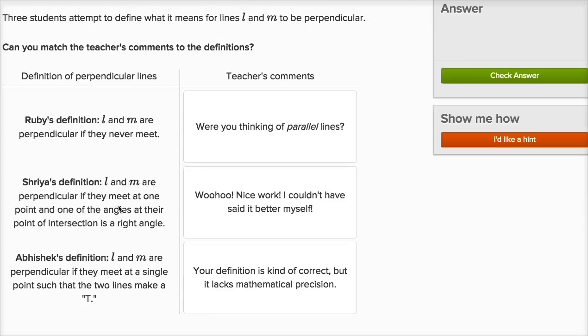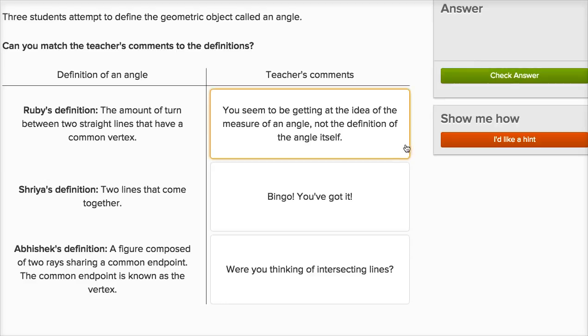Shreya's definition is much more precise. They're perpendicular if they meet at one point, and one of their angles at their point of intersection is a right angle, is a 90-degree angle. Let's check our answer. So let's do a few more of these. This is actually a lot of fun.